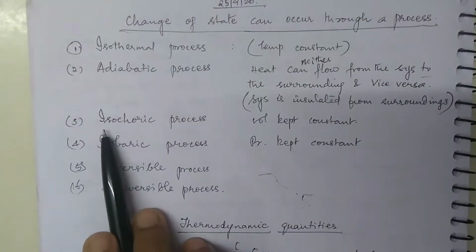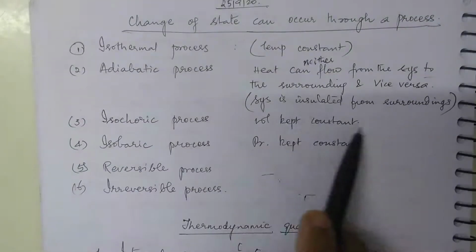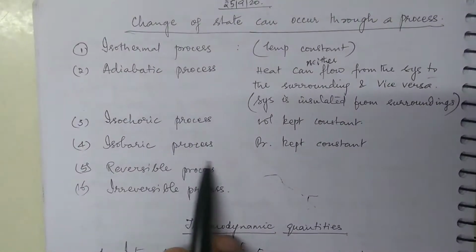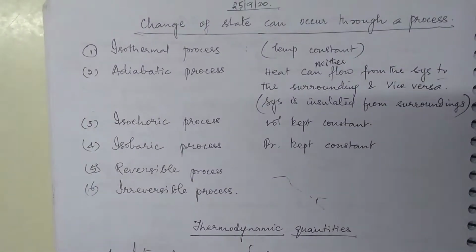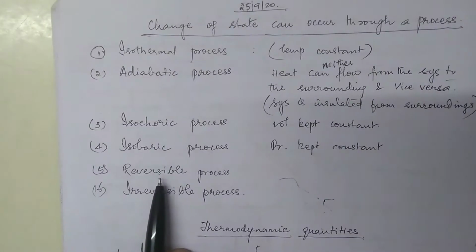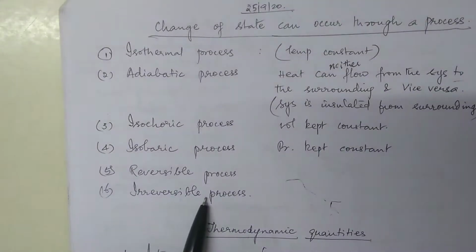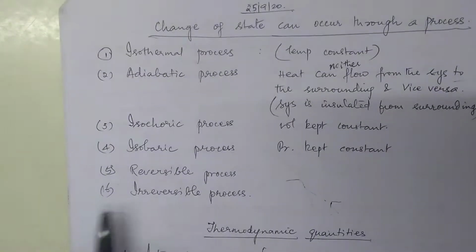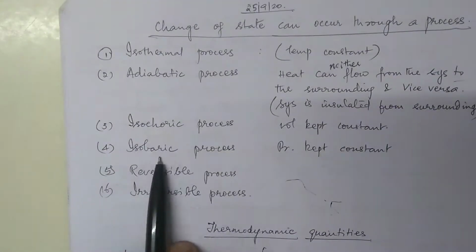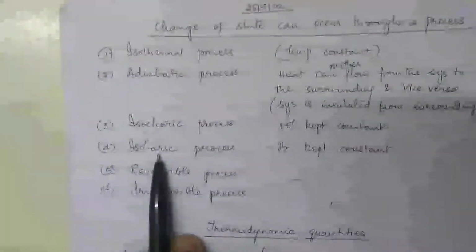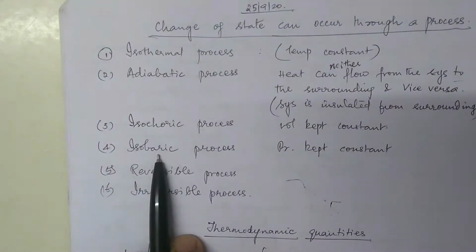Then isochoric process, which is done when volume is kept constant. Isobaric process, where pressure is kept constant. And then reversible and irreversible process. Reversible process means any reaction which can be reverted back. And irreversible process means any reaction that is taking place only in one direction. It cannot be reverted back. Okay, that is called an irreversible process. Now, I have given certain examples for this through an animation video. Just go through it. I suppose you will understand that better, right?